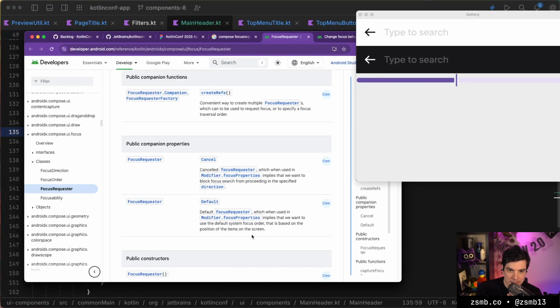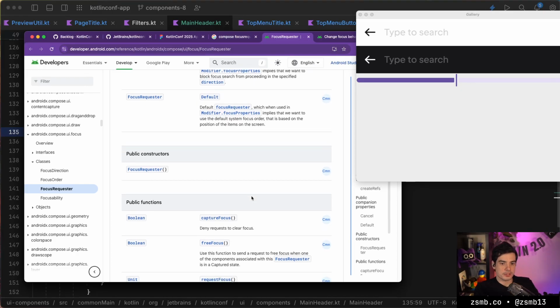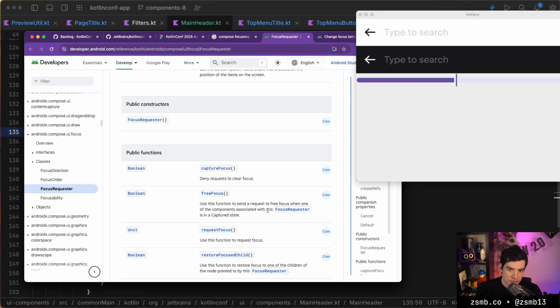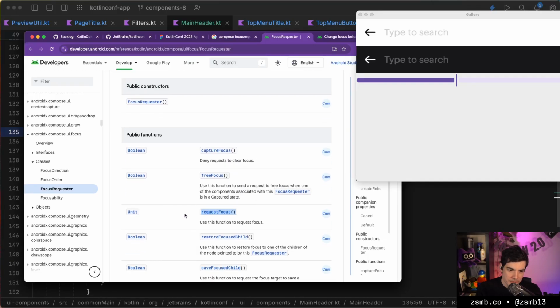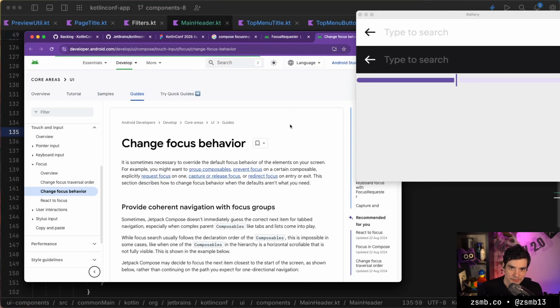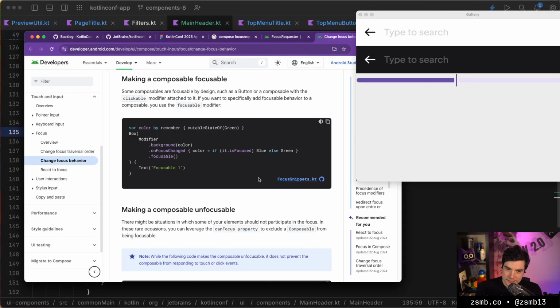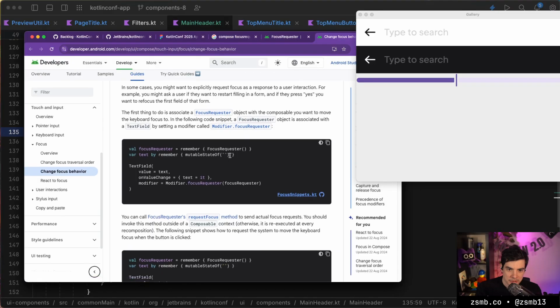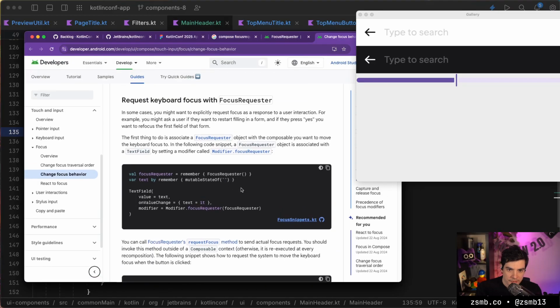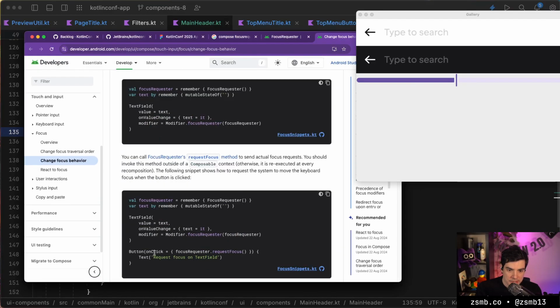And does that just happen on its own? Question mark. I know we can, yeah, okay, we can call capture focus on it, or we can call request focus from like an effect, which certainly complicates things. Making it focusable, making it unfocusable, requesting keyboard focus. We can do it like on click. Yeah, I think we'll just need to call that function.